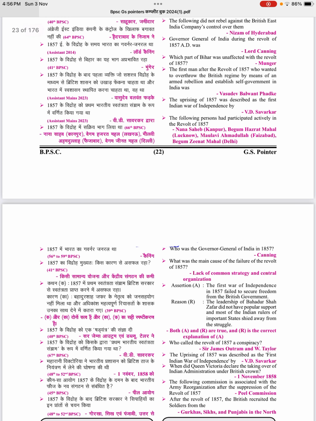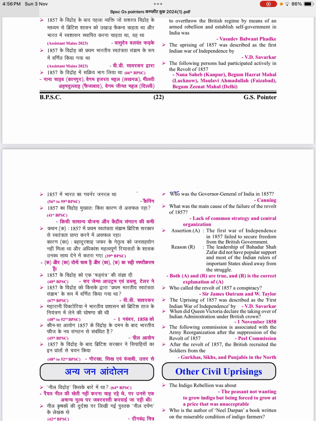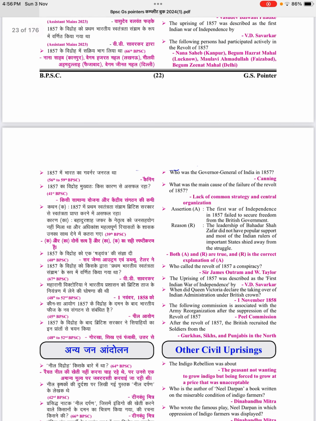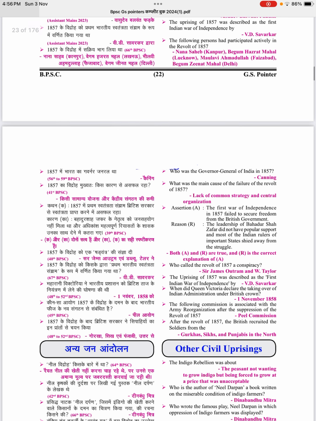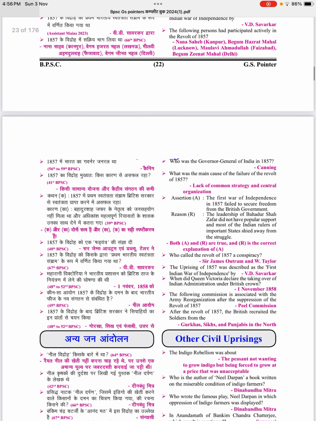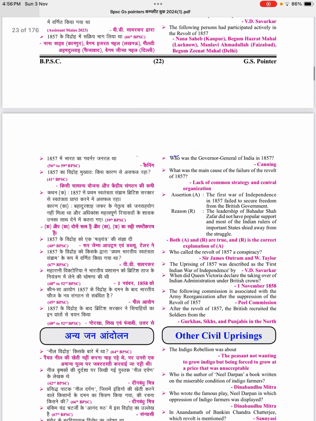Which part of Bihar was unaffected by the revolt of 1857? Munger. The first man after the revolt of 1857 who wanted to overthrow the British regime by means of an armed rebellion and establish self-government in India was Vasudev Balwant Phadke. The uprising of 1857 was described as the first Indian War of Independence by V.D. Savarkar. The following persons participated actively in the revolt of 1857: Nana Sahib in Kanpur, Begum Hazrat Mahal in Lucknow, Maulvi Ahmadullah in Faizabad, Begum Zeenat Mahal in Delhi.